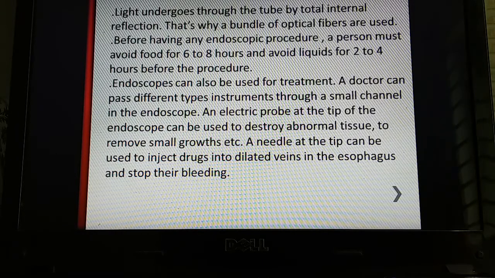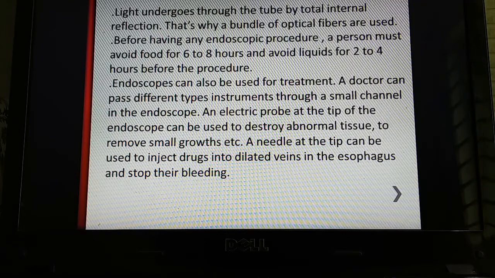Before having any endoscopic procedure, a person must avoid food for 6 to 8 hours and avoid liquids for 2 to 4 hours before the procedure. That means before going for the endoscopic test, a patient must avoid food for 6 to 8 hours, and avoid liquids for 2 to 4 hours.